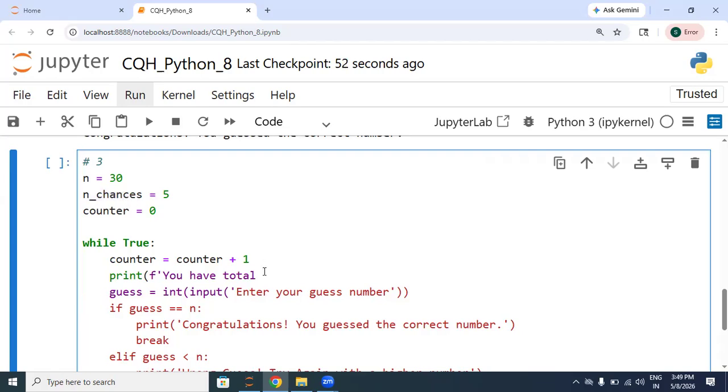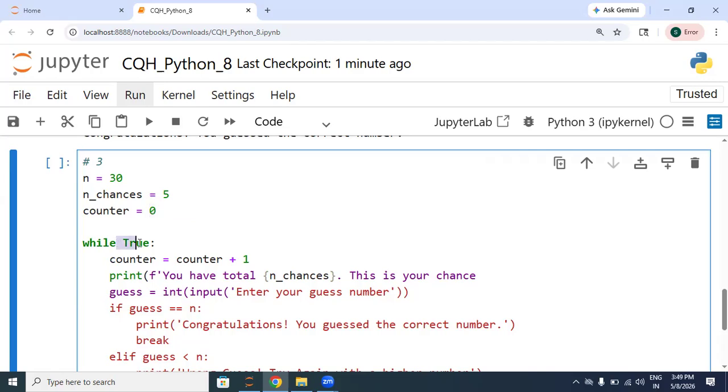So we have learned that we can give the value stored in the variable enclosed in the curly braces. So we can write the variable name here, total this much chances, and this is your chance, and counter is holding the number of chance. So we have taken it as 0.